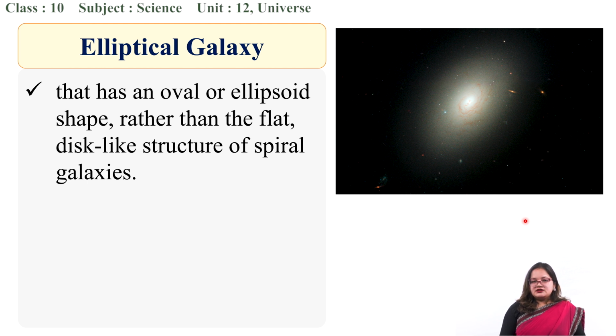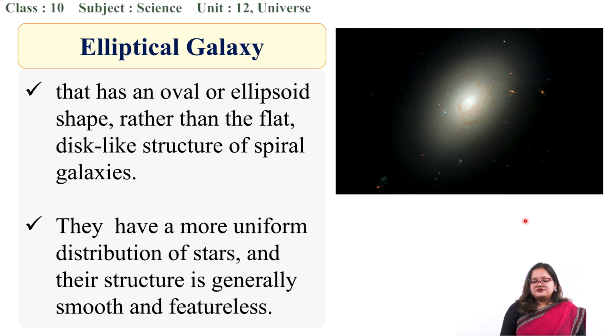Earlier I told you that in the spiral arms young stars are found. But in an elliptical galaxy, a uniform distribution of stars can be found, and its structure is generally smooth and featureless. Okay. So, before going further to our content, let's try to do some questions.